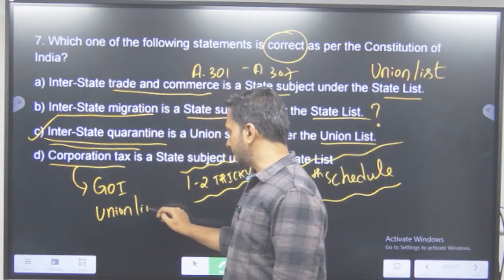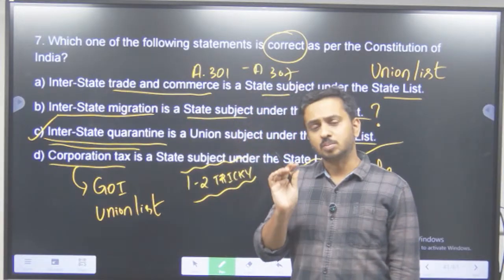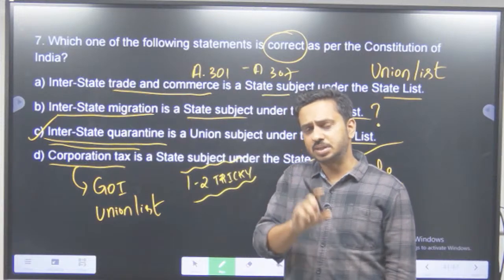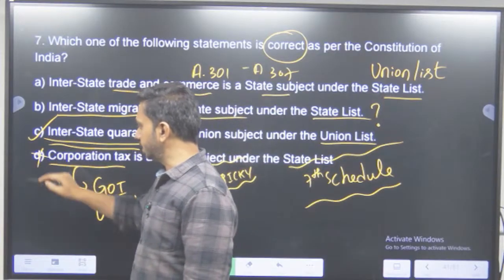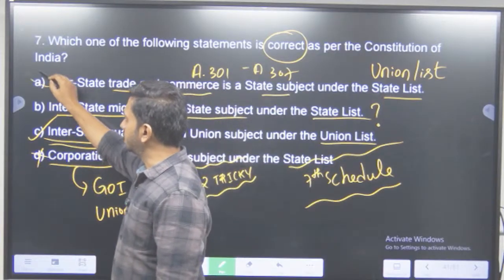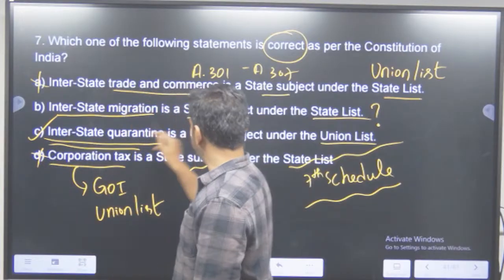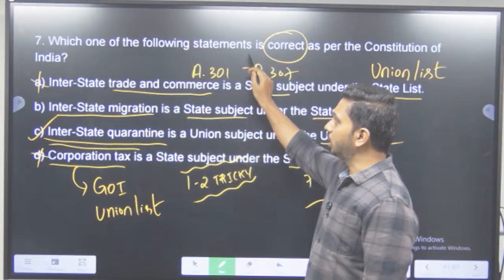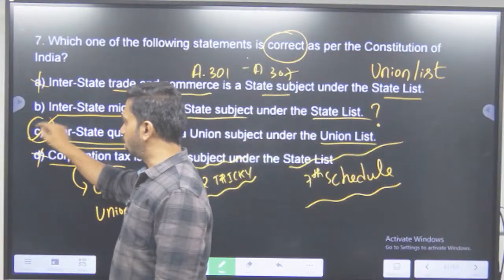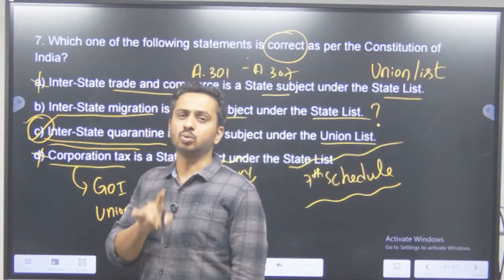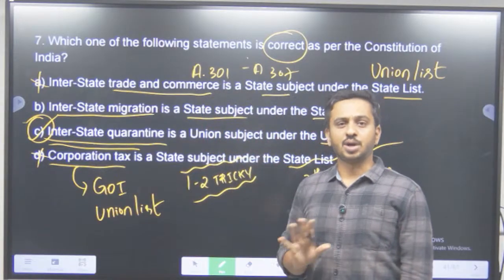So some statements we can say that they are definitely wrong. Some statements we can say that they are definitely right. So definitely गलत कौन सा है? A है. Definitely right कौन सा है? C है. B doubtful में, and there can be only one answer here. So when it is a 50-50 situation, whatever is definitely right according to you, gut feeling होता है ना भाई, so go according to your gut feeling.